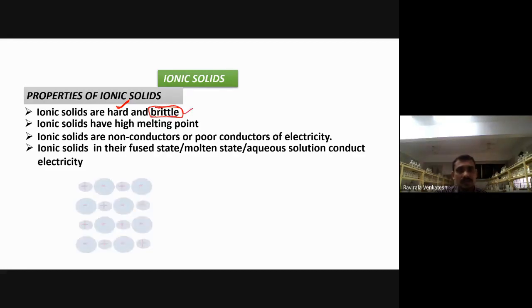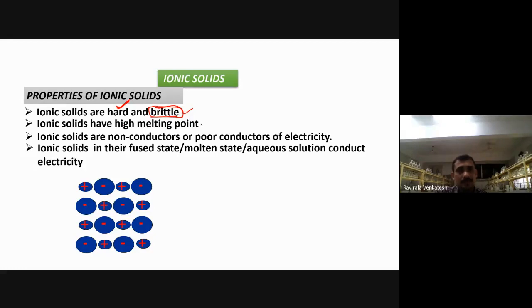Ionic solids have high melting points because of strong forces of attraction. Ionic solids are non-conductors or poor conductors of electricity. See, I told you, how does current pass? When ions are moving, only then will current pass.